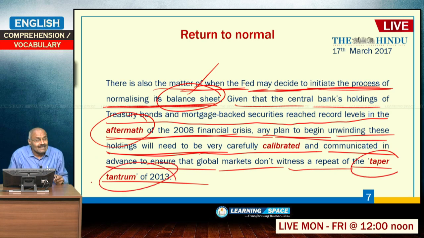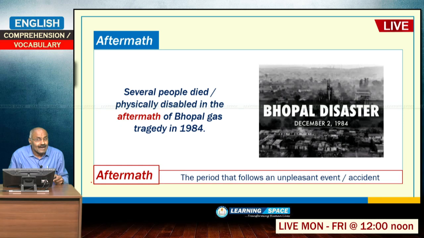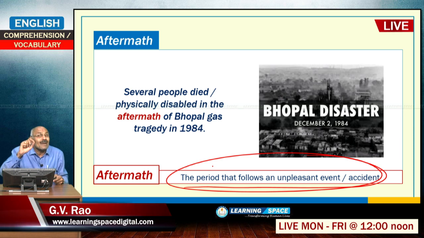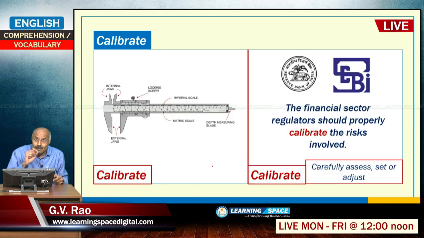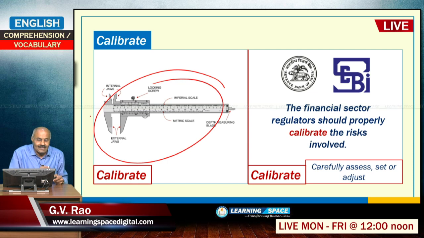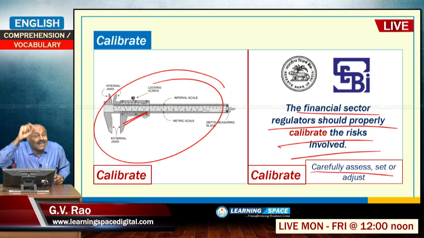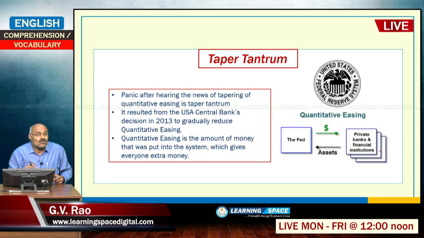During taper tantrum. What is meant by taper tantrum? Before going ahead, aftermath. Aftermath is the period that follows an unpleasant event. Calibrate. All of you are familiar with this type of instrument. This is calibration, and calibrate means carefully assessing. The financial sector regulators should properly calibrate the risks involved. So, calibrate means carefully assessing, carefully setting the situation.